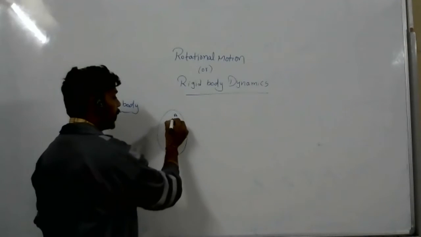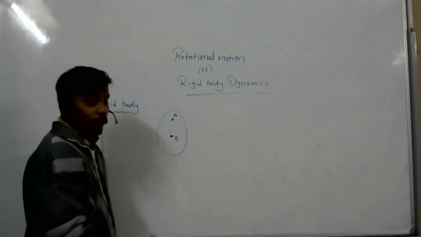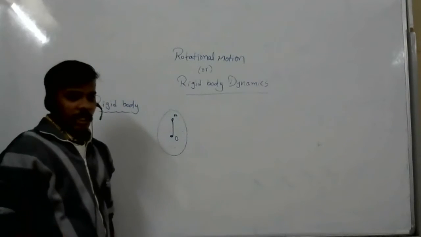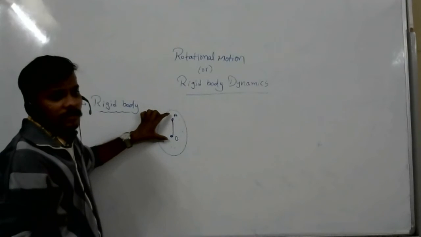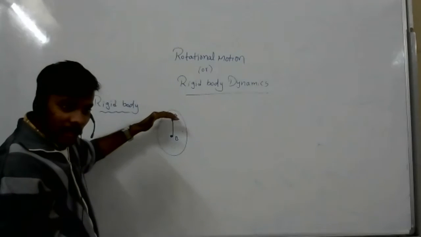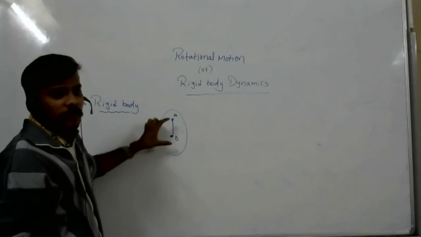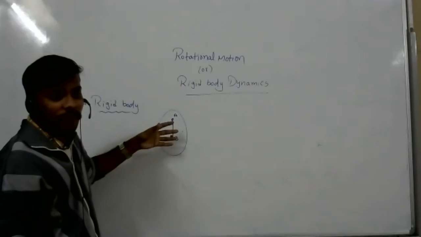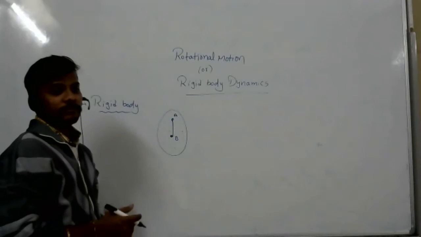Now, I will draw a line between A and B. This is the distance between two internal particles. How much ever force I apply, if the distance between the two internal particles is not changing, then this body is called a rigid body.